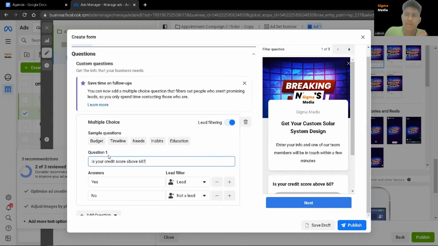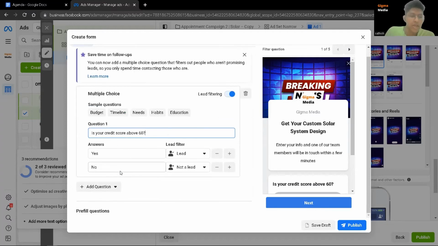So identify one thing. What's the one thing that allows you to know that this is a qualified lead and that is a low quality lead? For my case, I just put this as an example. Is your credit score above 60? If no, this guy is not a lead. If yes, this guy is a lead. So as a result, you're only talking with the qualified leads. And this is a very powerful feature in Facebook lead gen forms, right?